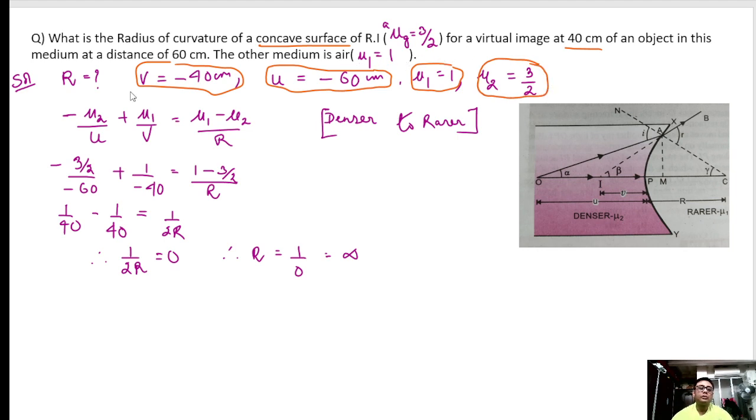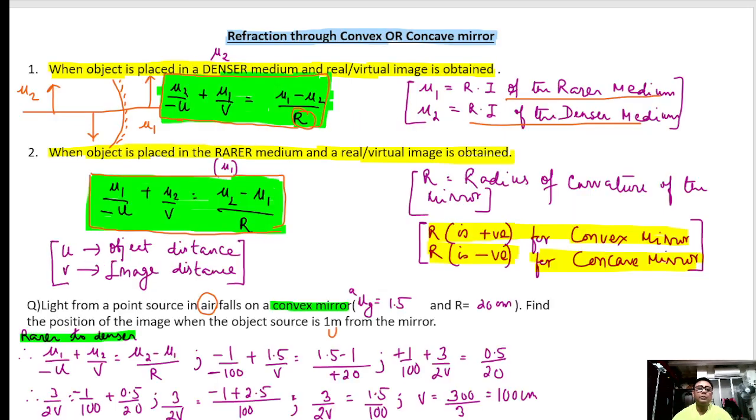We are using the relation where the object is placed in the denser medium. Clear?